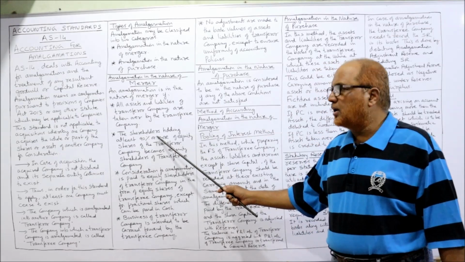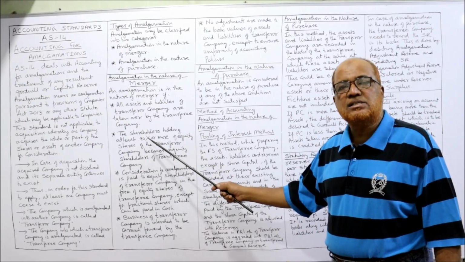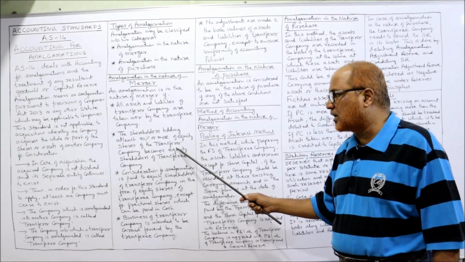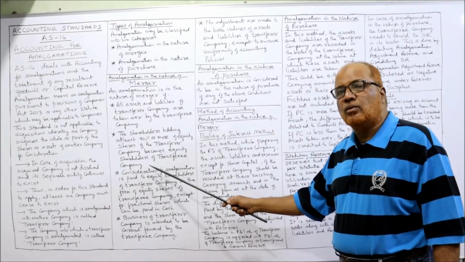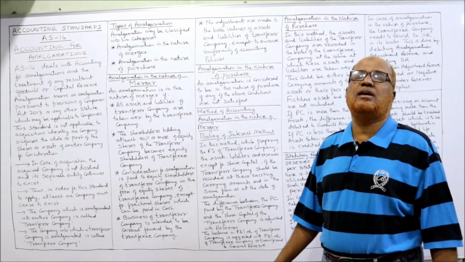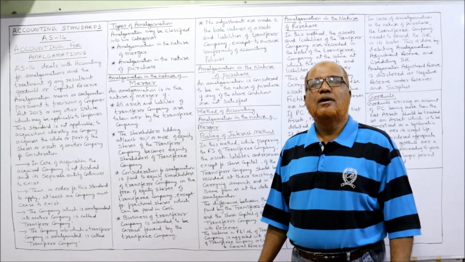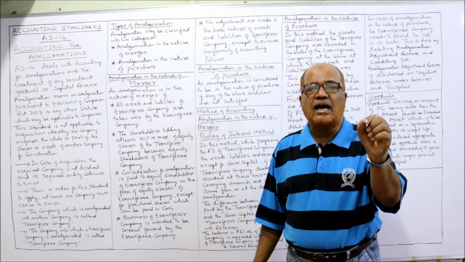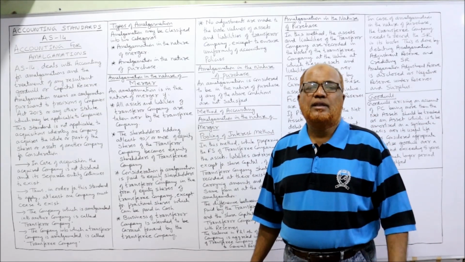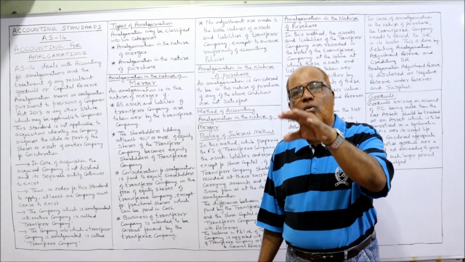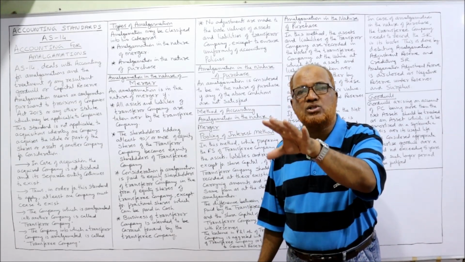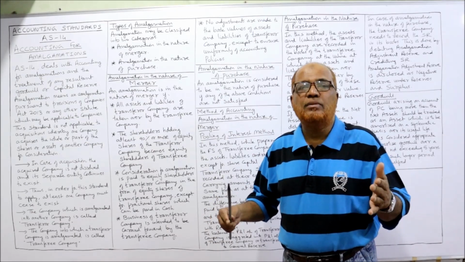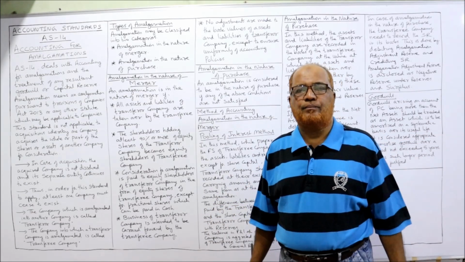Secondly, the shareholders holding at least 90% or more of the equity shares of the transferor company become equity shareholders of the transferee company. That means the amalgamation will be called merger if not less than 90%, that is 90% or more of the shareholders of the transferor company agree to become shareholders of the transferee company.